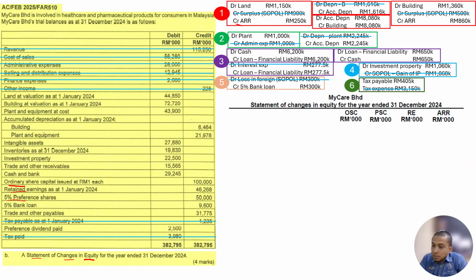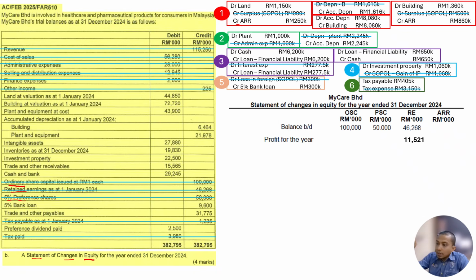So first things first, we just take from the question, the balance b/d from the trial balance, and put it here, and cancel it. Next we see what happened and what the adjustments are. First, we take the profit that we calculated just now and put it here: 11,591,000.